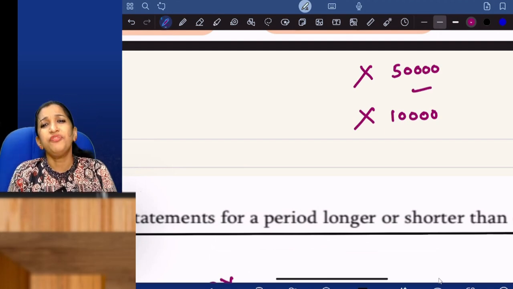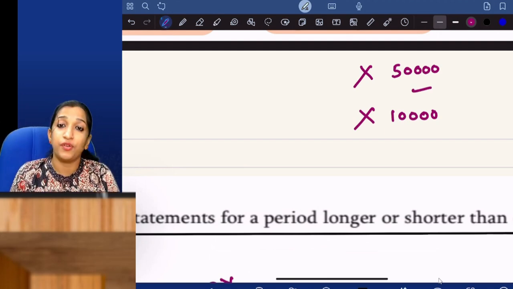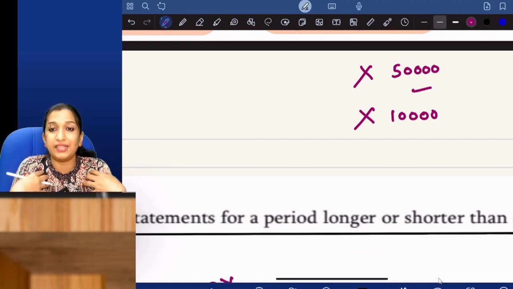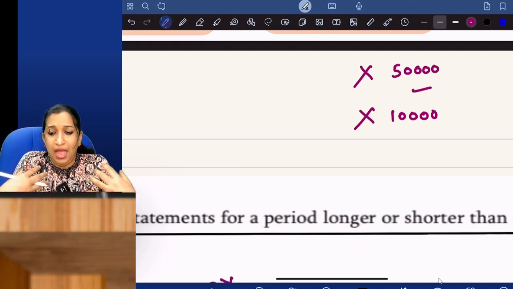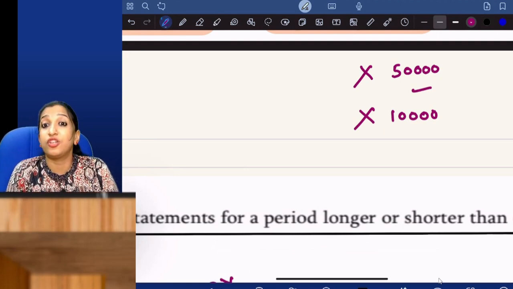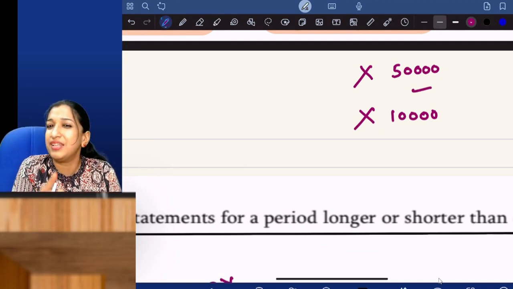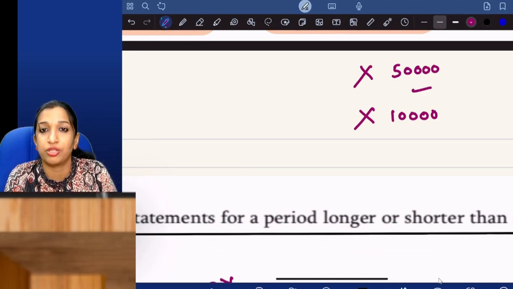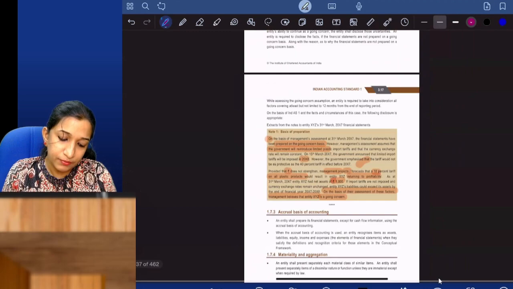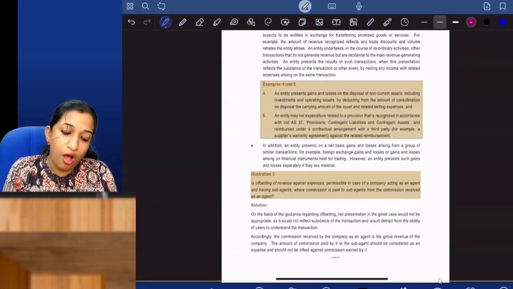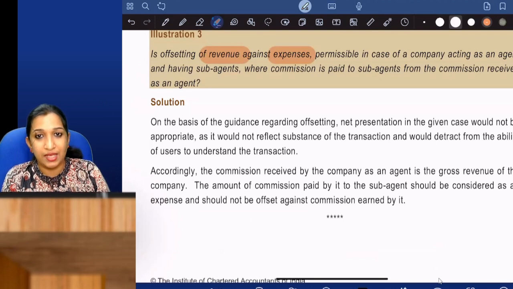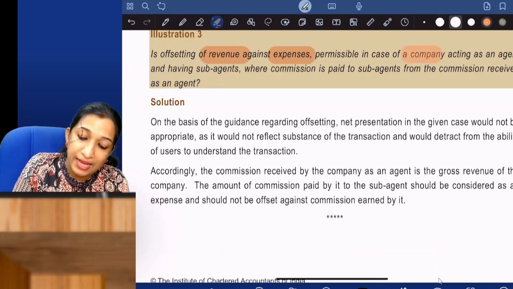Okay, so if it is the same party, you can set off, or same nature of income and expense, you can set off. If you are getting an income and you are incurring an expense for the same transaction, you can set off. But if it is material, you should make the disclosure. So, what is the question here? Is offsetting of revenue against expenses permissible in case of a company acting as an agent?